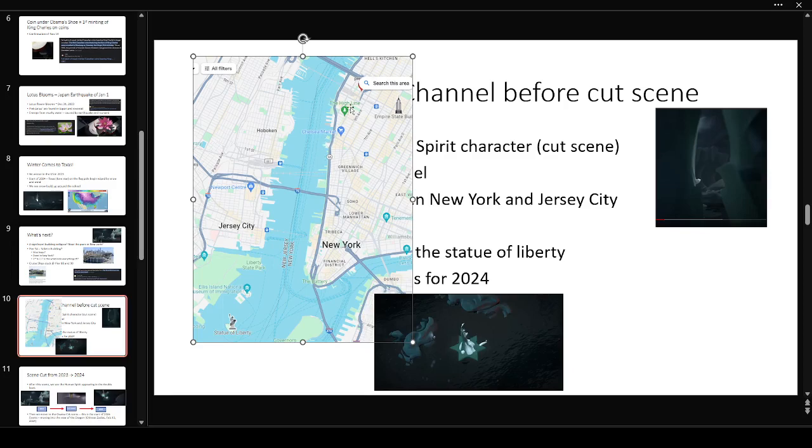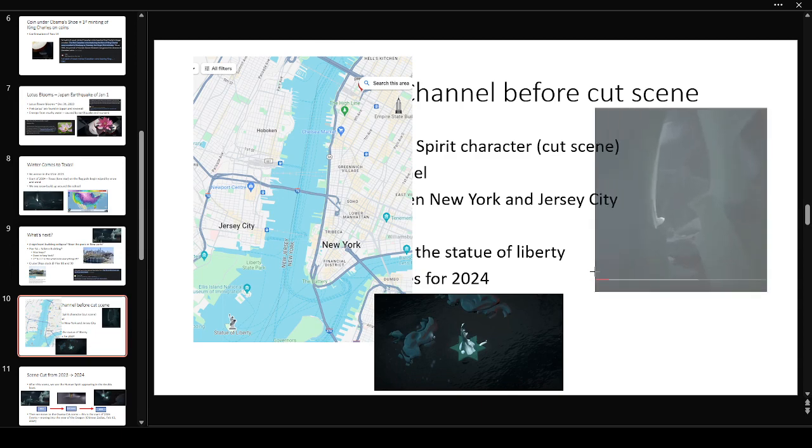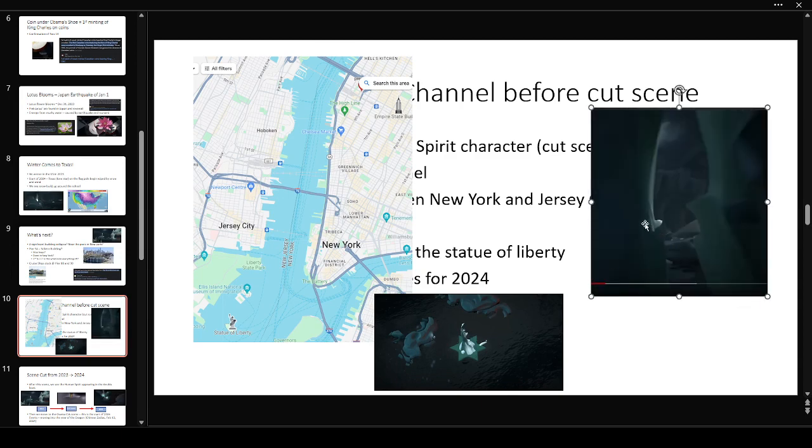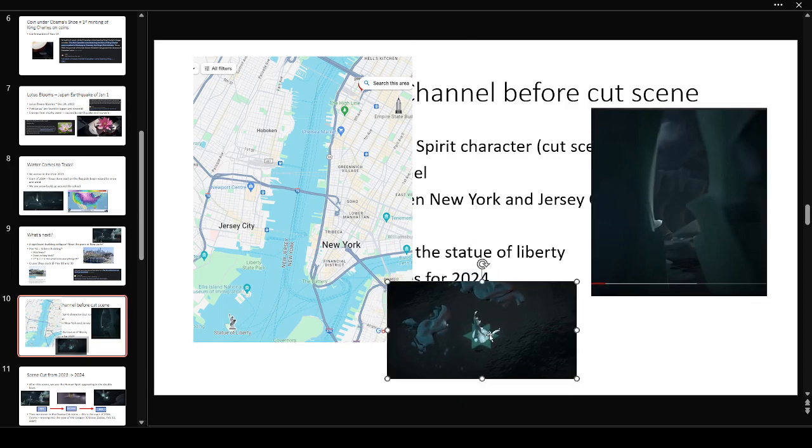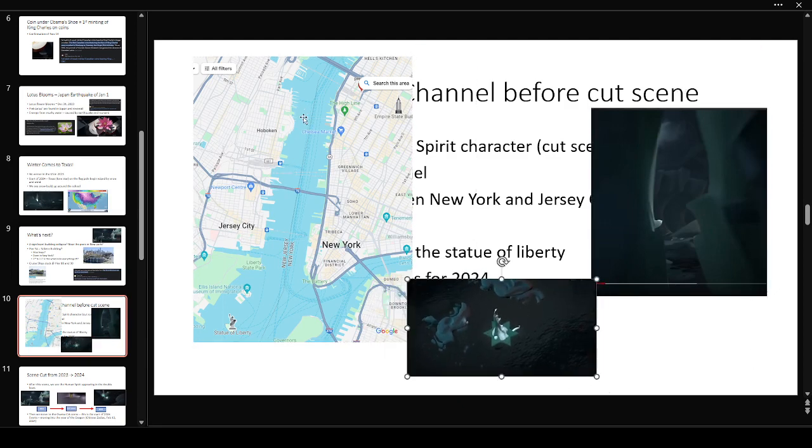And the reason why this is even more confirmation is as we leave 2023, we leave this scene, we go through this channel, and I think this channel could be the channel between Jersey City and New York. More confirmation of this is that in 2024, we see the Statue of Liberty scene, and this channel leads directly to the Statue of Liberty.